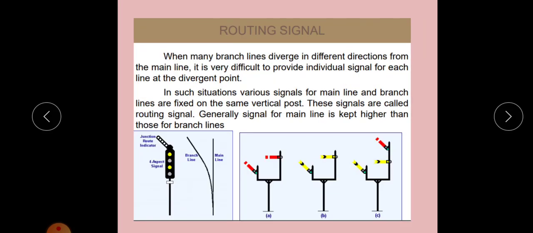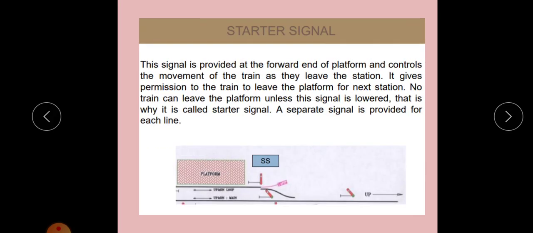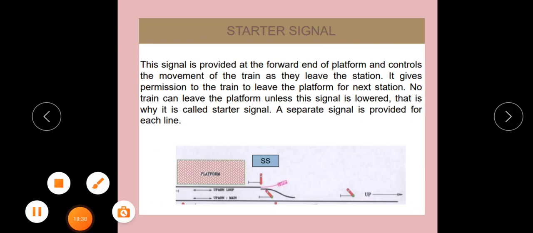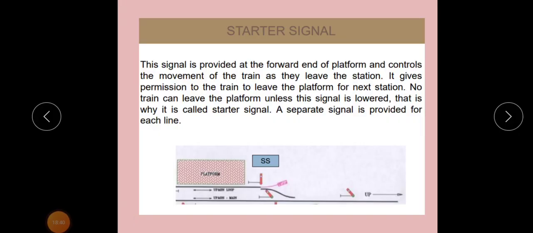So these are the different types of signals based on location. Other types of signals I will cover in the next video.